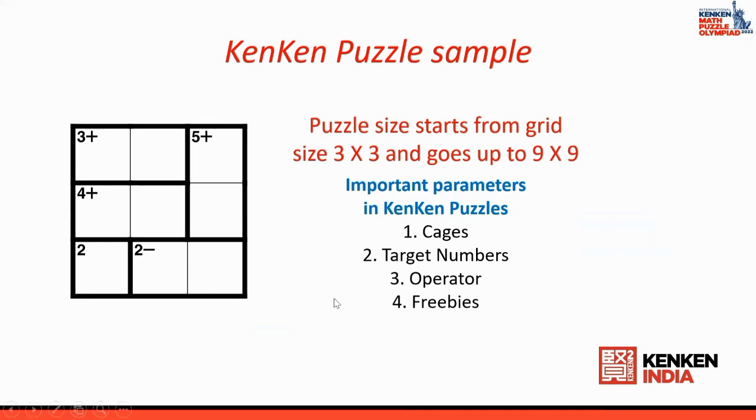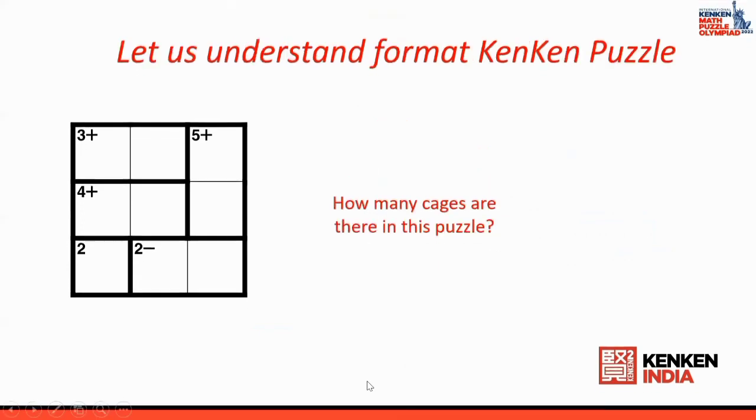Now the second one is target numbers. In each of the dark boxes, in the left hand side corner, you will see a number with a mathematical operation. Now these are called target numbers. Now the third one is operators. By the side of the numbers, you have this arithmetic symbol. Now these are called operators. Now you will find one particular number which doesn't have any mathematical operation. This means these are freebies. So these are the basic 4 parameters that you will find in any Kenken puzzle.